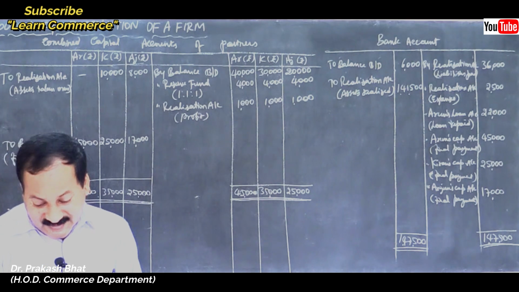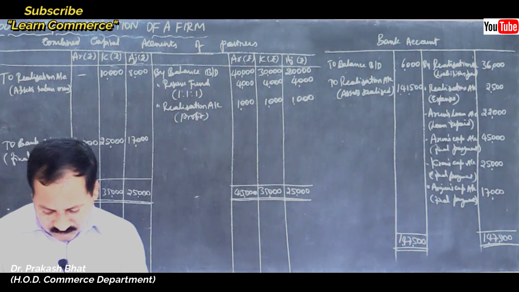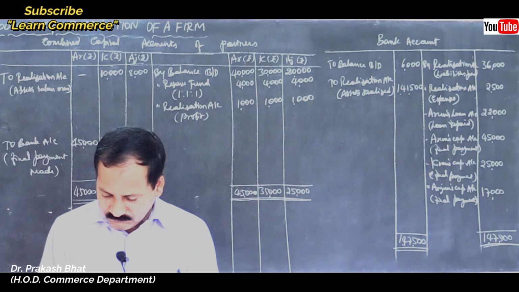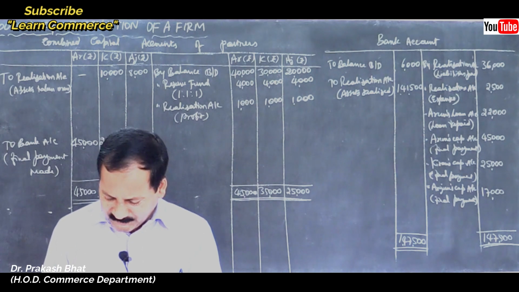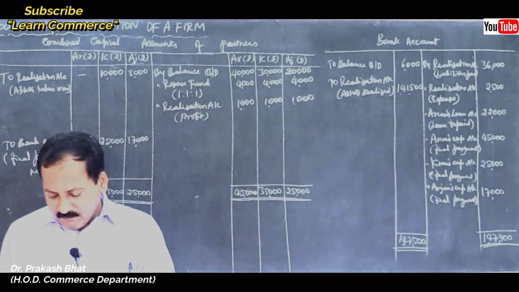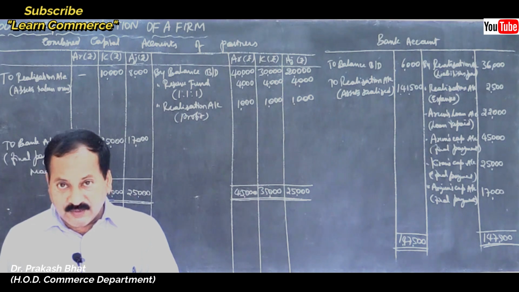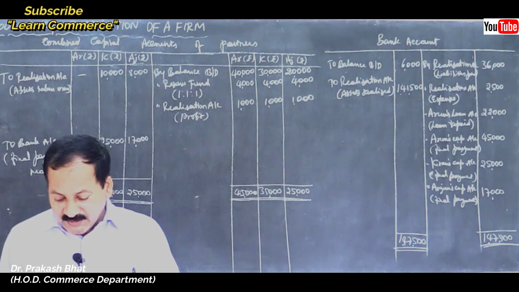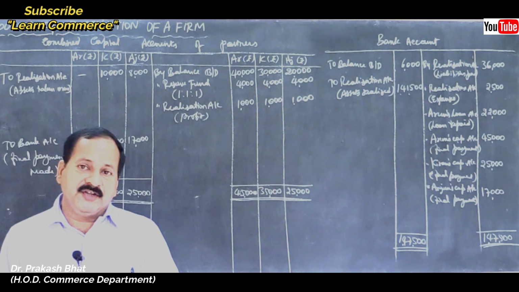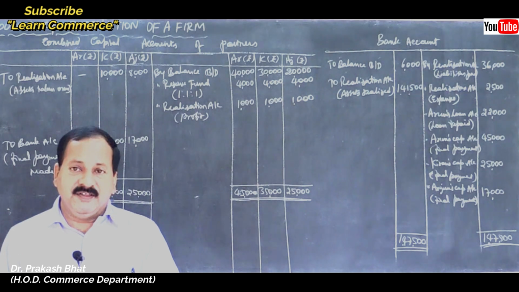Now take down assignment problem. Take problem number 13, page number 75, as your assignment problem. Harish and Suresh are partners. That problem, solve it and submit it on time. And make sure you will not copy from others.